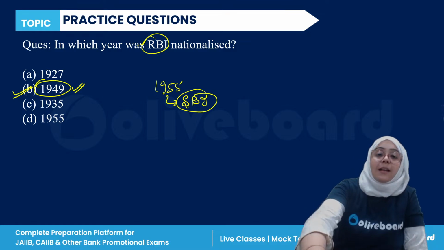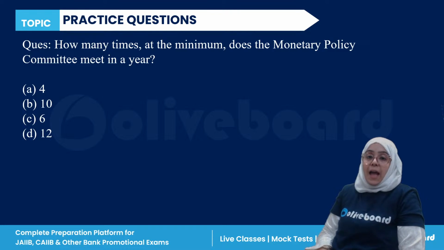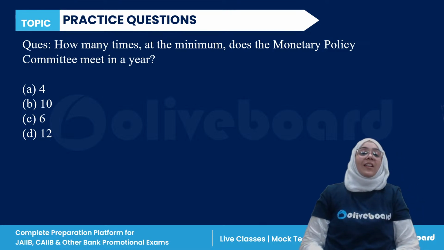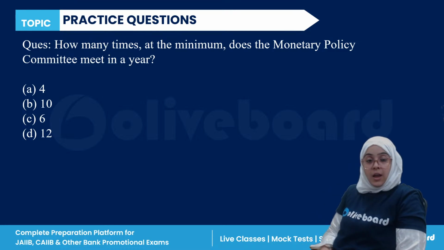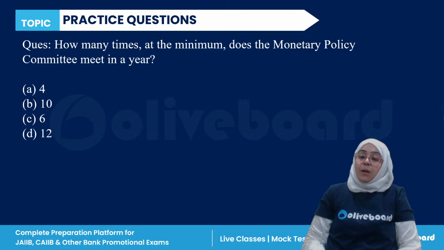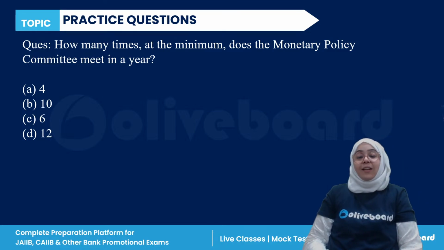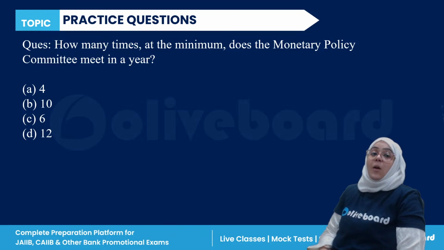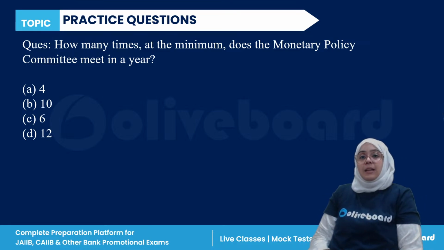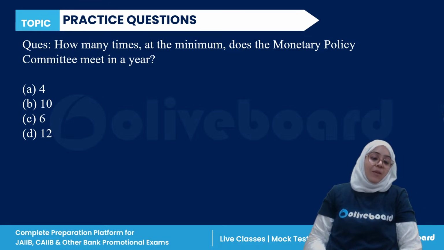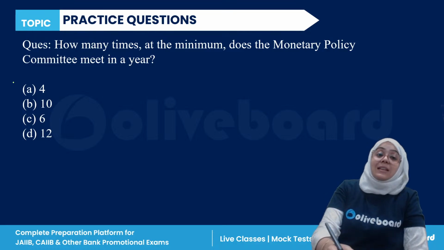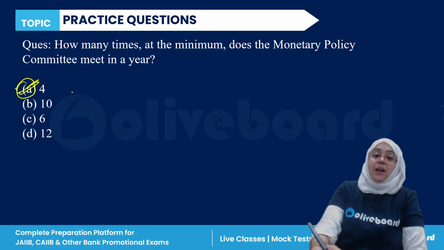Next question. How many times at minimum does the Monetary Policy Committee meet in a year? 4, 10, 6 or 12? Very easy. The meeting is done 4 times in a year.